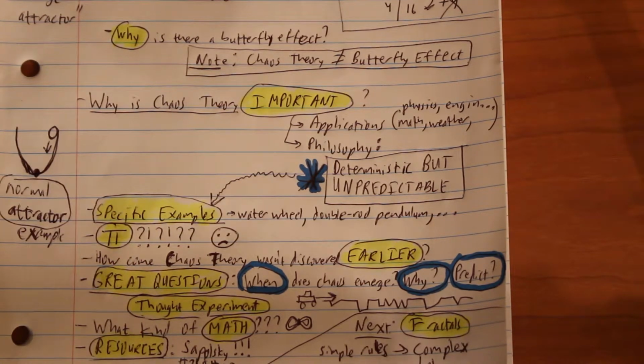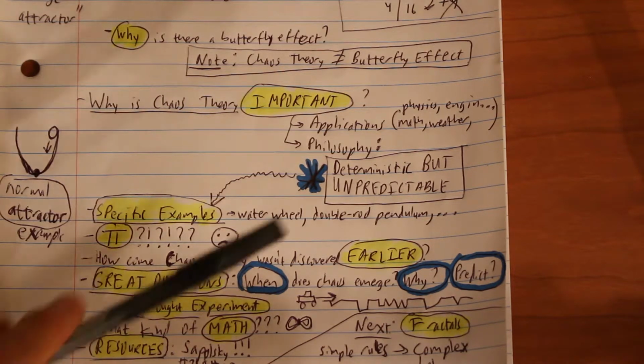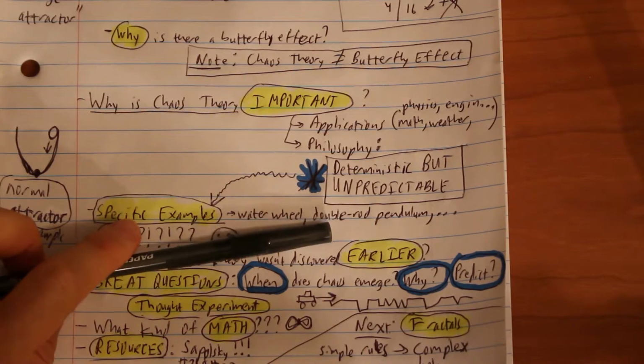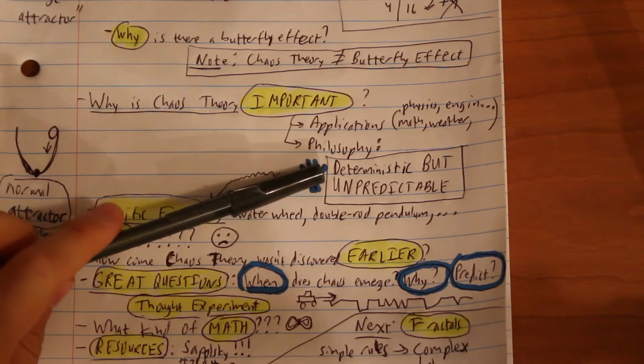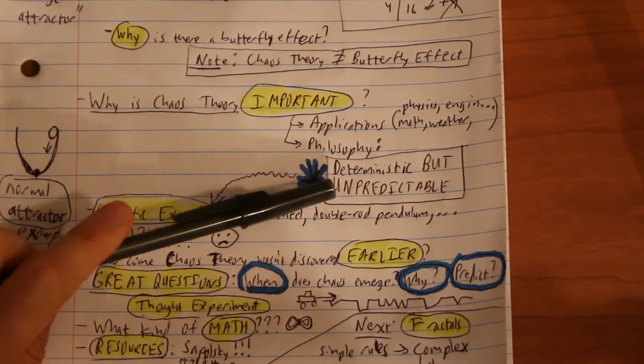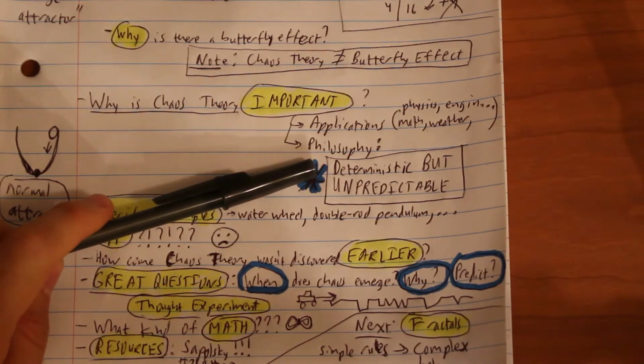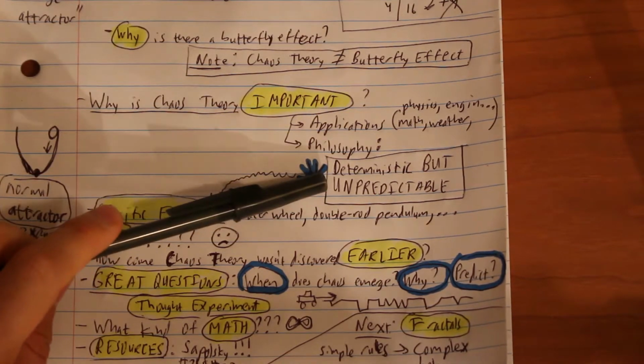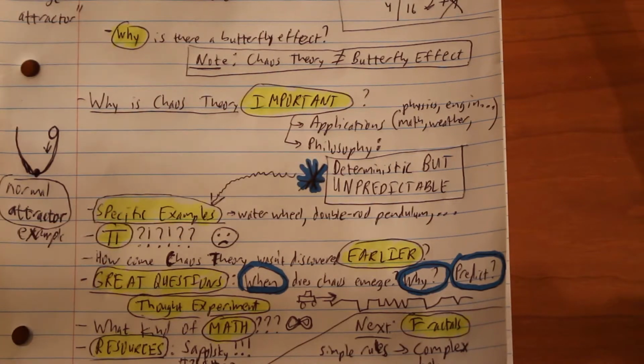I introduced this idea in the Myth of Genius Part 1 video, which you can find on my channel. At the end of that video, I mentioned how free will might have a connection to chaos theory. And so that's why I'm really interested in it, for at least that reason, because that's a pretty big deal. Even though our fate can be sealed, we may not be able to know what it is, so it's sort of still interesting. And that word, interesting, that's really the crux of it. The unpredictability makes things quite interesting.